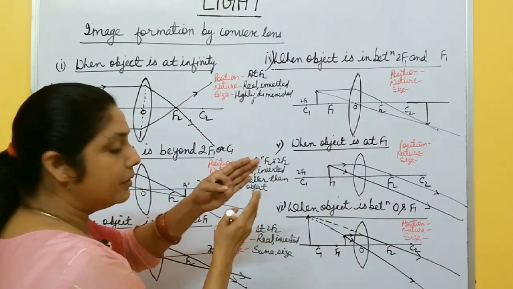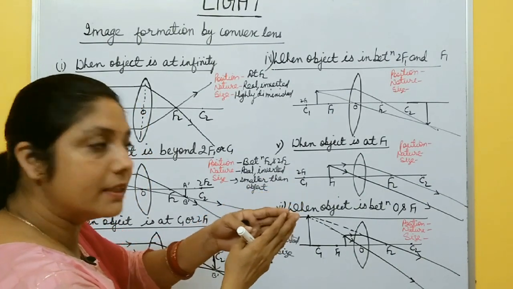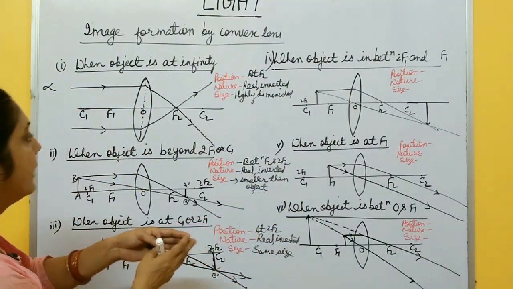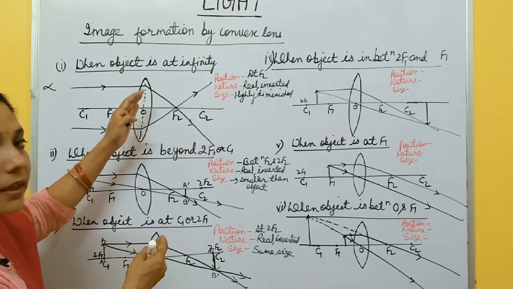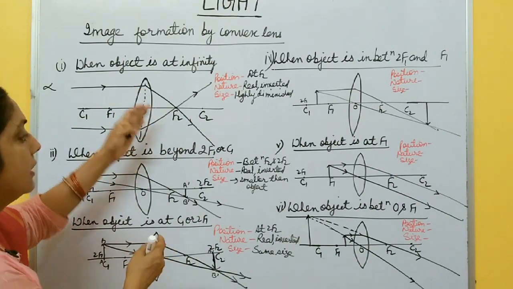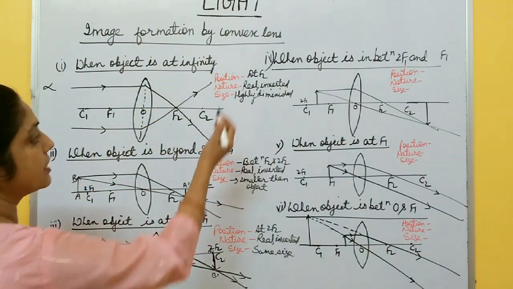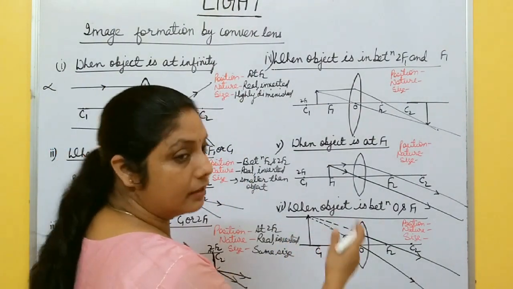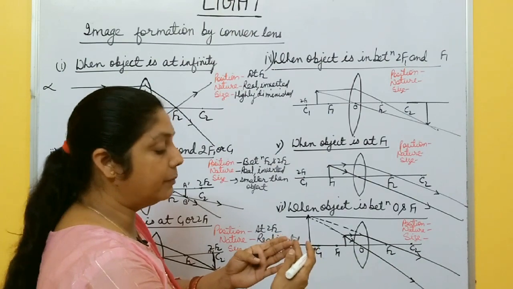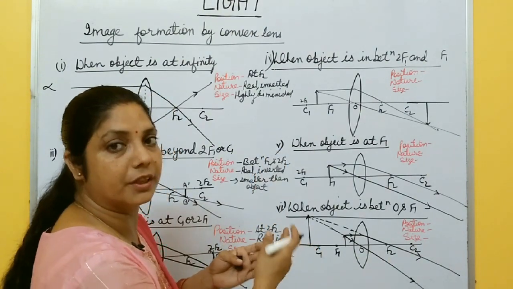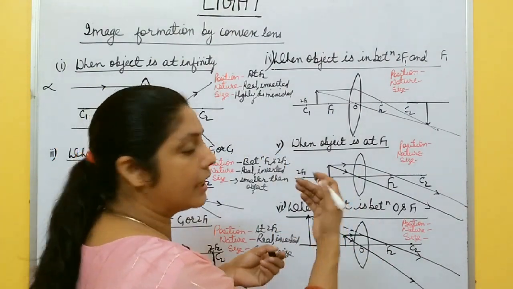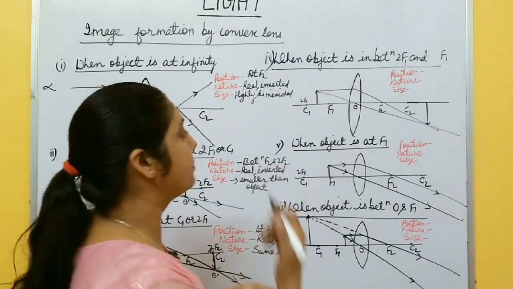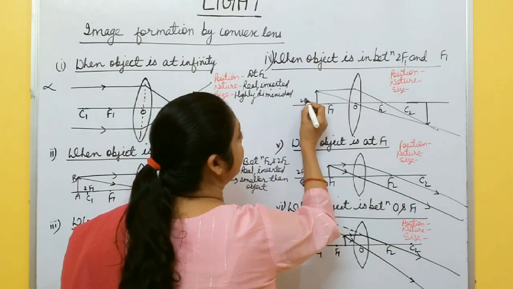Now come to fourth case. Here object is coming closer and closer to the optical center of the lens, and you find that when the object is coming closer and closer to the optical center, the size of the image increases. First highly diminished, then smaller, then same size. Again same size, after same size it becomes larger than the object, again greater than the object. Size of the image increases as the object comes closer.